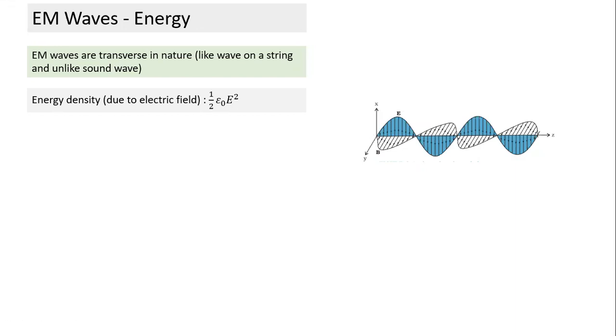We receive energy from the sun. Where is this energy getting created? It means the electric field is getting created at the sun, and that electric field travels in the form of a wave, the EM wave. When the sun rays reach here, they bring energy as well. So there is some energy also associated.